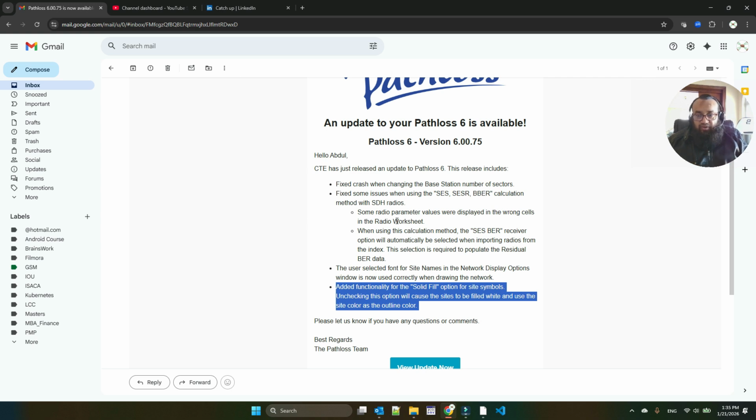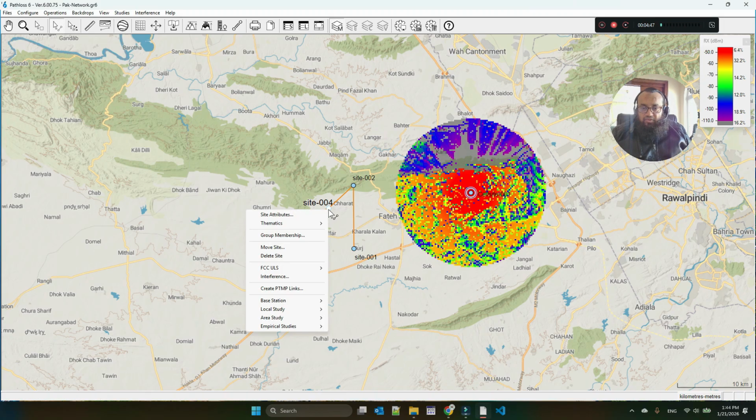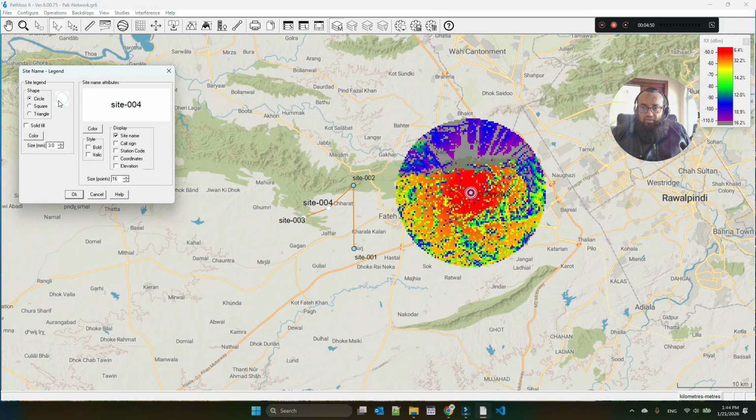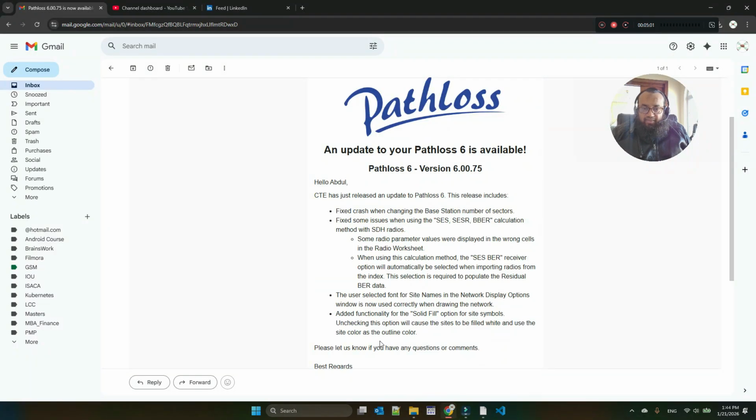So let's rejoin. Give me a few minutes and then we will meet again. Okay, so we can see here that this is updated now. As soon as I started it, you can watch these two sites which I had initially changed the solid fill type. The solid fill is removed. Now I put solid fill again, so it is again solid fill. So the solid fill is working fine, this edit functionality for solid fill.